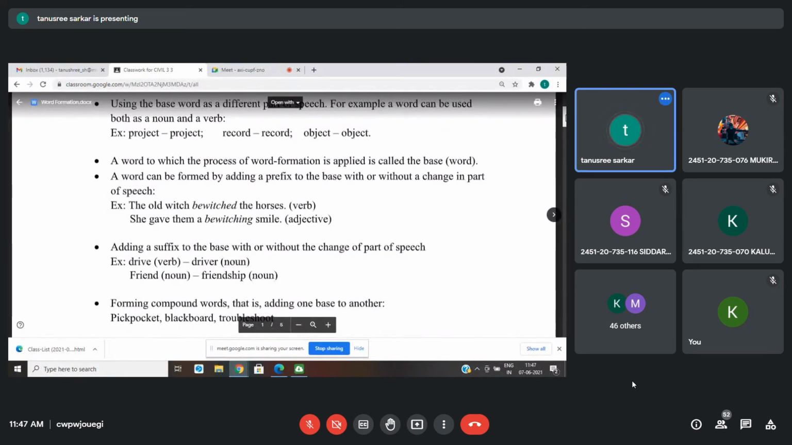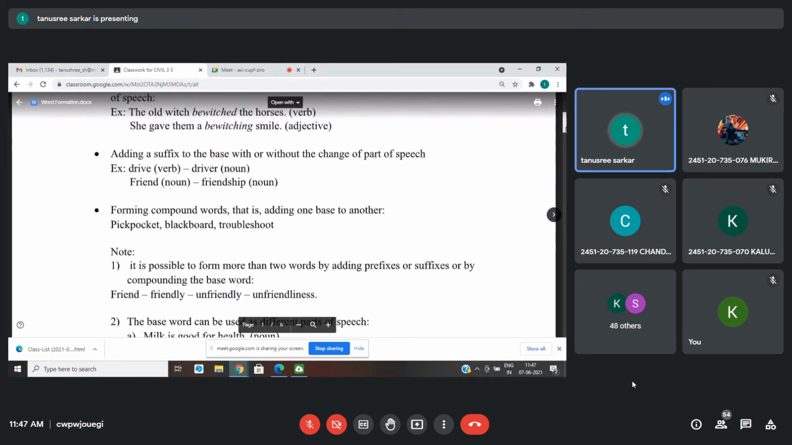Similarly, how many different words can you make with the base word beauty? Attach a suffix to beauty. Beautiful, beautifully. Okay. So that's what is meant by word formation. Are you able to follow or not?